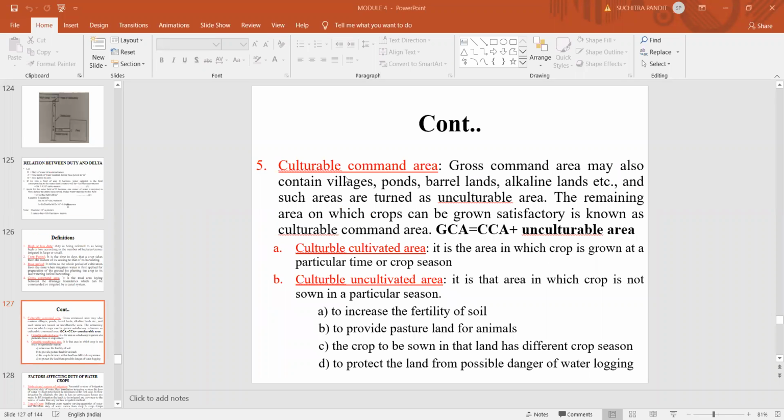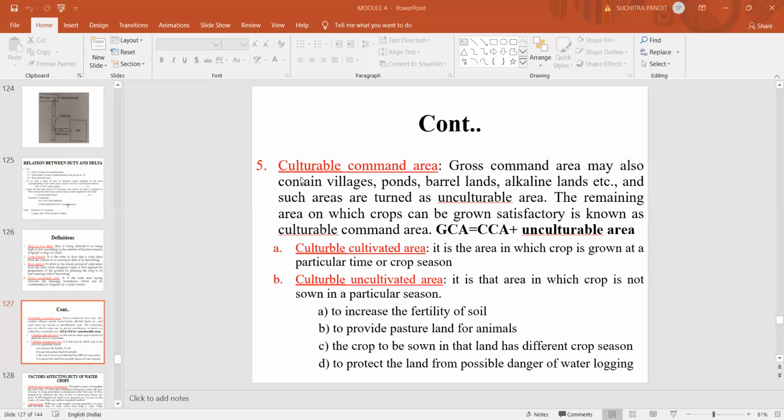Now, next is the culturable commanded area. The gross commanded area may also include villages, ponds, barren lands, alkaline lands, etc. Such areas are treated as unculturable area.